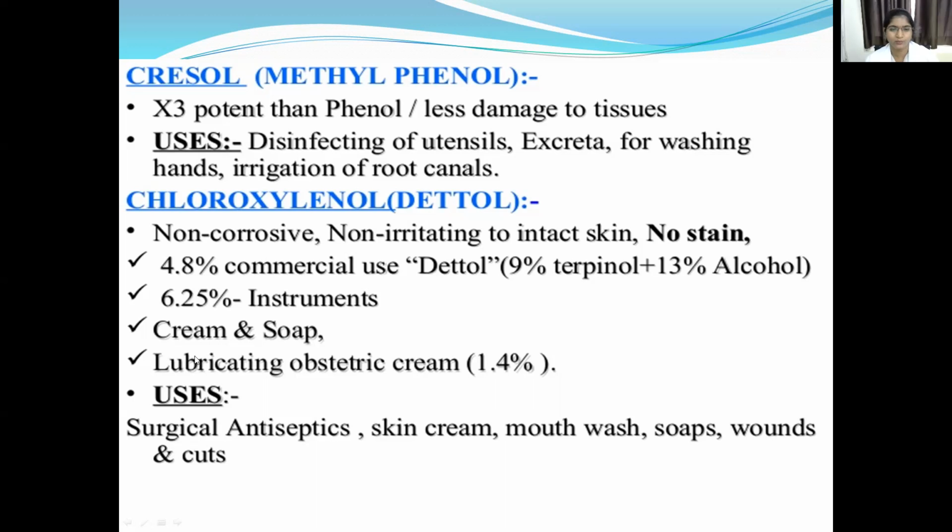It is also used in some preparations of creams and soaps, and in lubricating obstetric cream, which has 1.4% chloroxylenol content. It is used in surgical antiseptics, skin creams, mouthwashes, soaps, and for wounds and cuts. When there are wounds and cuts, we can apply it on the skin as an antiseptic.